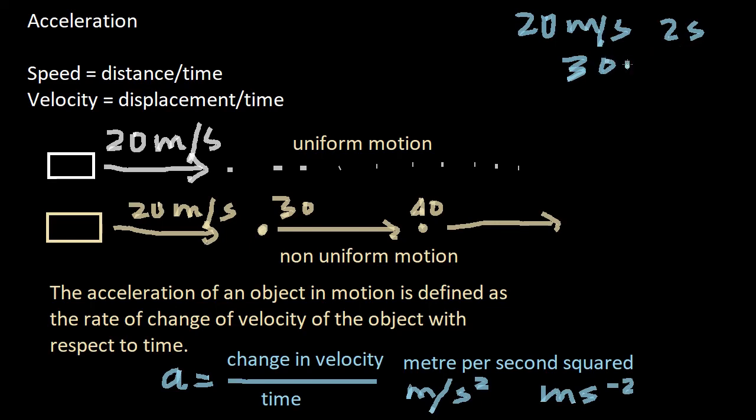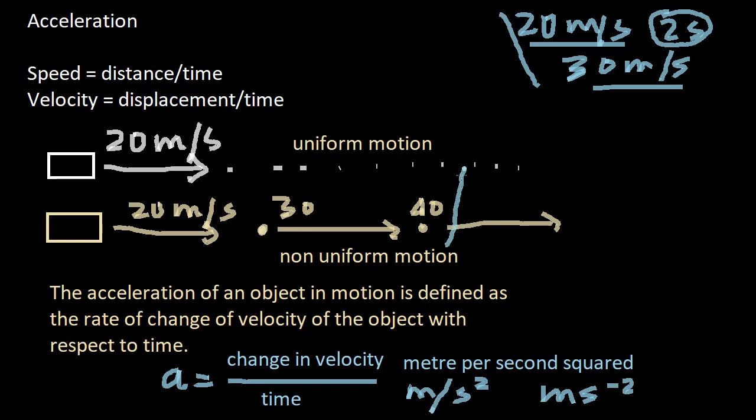So the initial velocity, the velocity at which the object was initially traveling, is 20 meter per second, and in 2 seconds its velocity has become 30 meter per second. So this is an example of non-uniform motion, because its velocity is changing. Now we have to calculate the acceleration of the body.